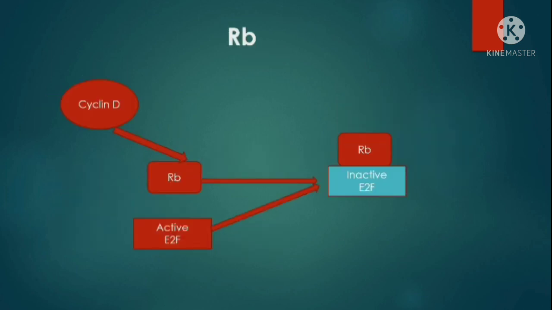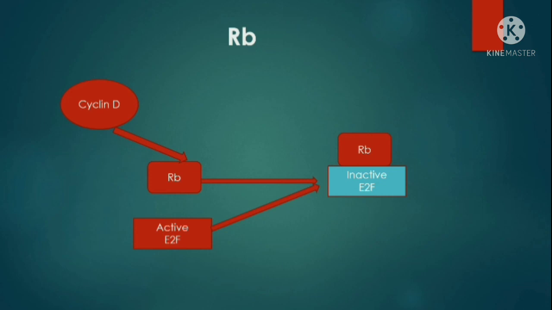RB or retinoblastoma is a member of the pocket protein family. They have a pocket-like conformation for their functional association with different proteins. On activation by cyclin D, the RB is converted into its active form and binds with active E2F to inactivate it.